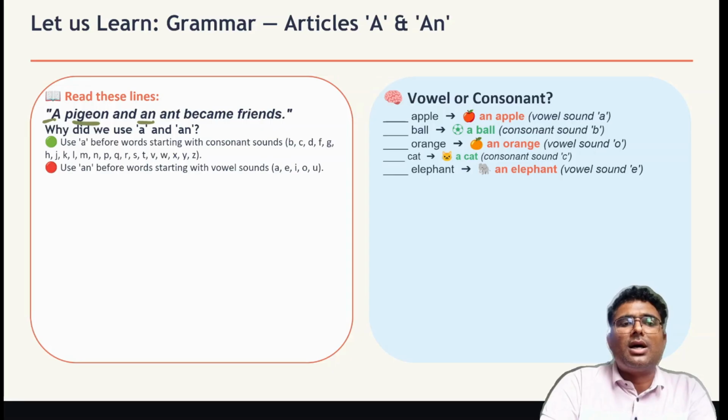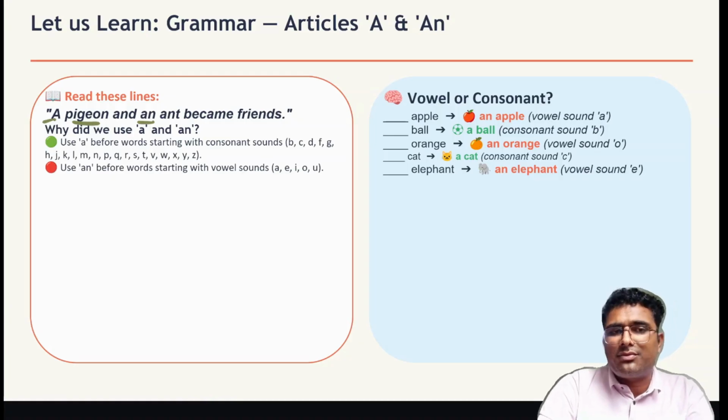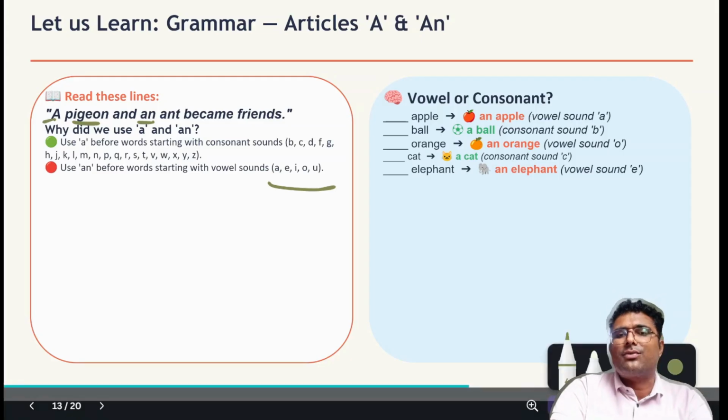Actually, when we read a word and it starts with a consonant, all of you know what consonant letters are, like B, C, D, F, G, H, K, L, M, N, all these are consonants. So when any word like a noun starts with a consonant, before that we use the article a. Okay, and on the other hand, when it starts with a vowel, there are 5 vowels, A, E, I, O, U, before that we use an.